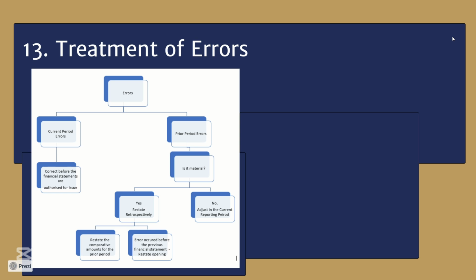If it is material, adjust comparatives for the previous reporting period. Adjusting the prior period financial statements will provide an accurate representation of financial position and results. And if the error is before the previous reporting period, then restate the opening balances. On the other hand, if the error is not material, you can adjust the error in the current reporting period.